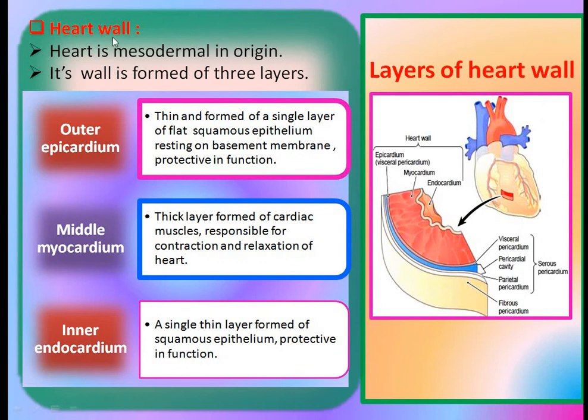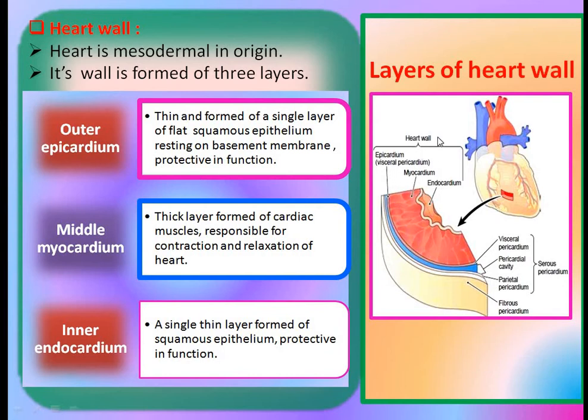Then the heart wall. The heart is mesodermal in origin in human beings. Its wall is formed of 3 layers: outer epicardium, middle myocardium and inner endocardium. See here, these 3 layers.